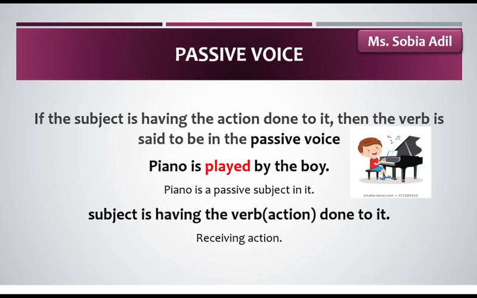If we talk about the second one, that is passive voice. If the subject is having the action done to it, then the verb is said to be in the passive voice. For example, the piano is played by the boy. Here piano is the subject of this sentence, but it's a passive subject. How is it a passive subject? Because it is not doing something, it is just receiving an action, right? So this sentence is called passive voice, right?